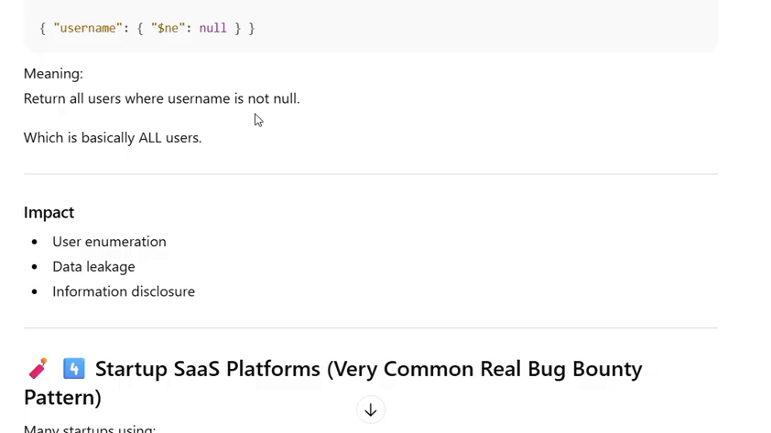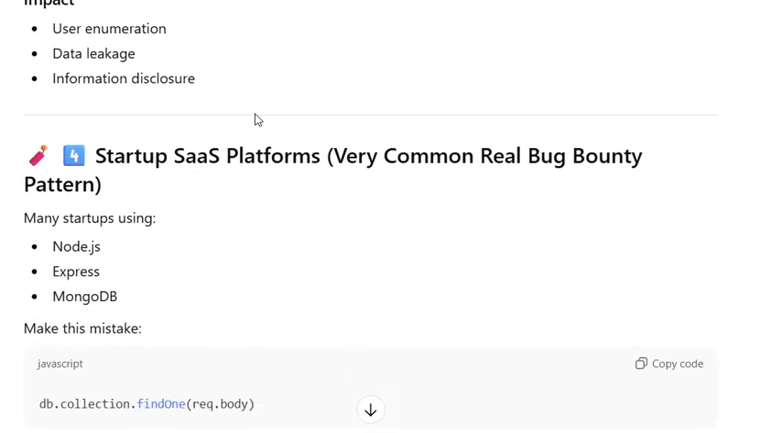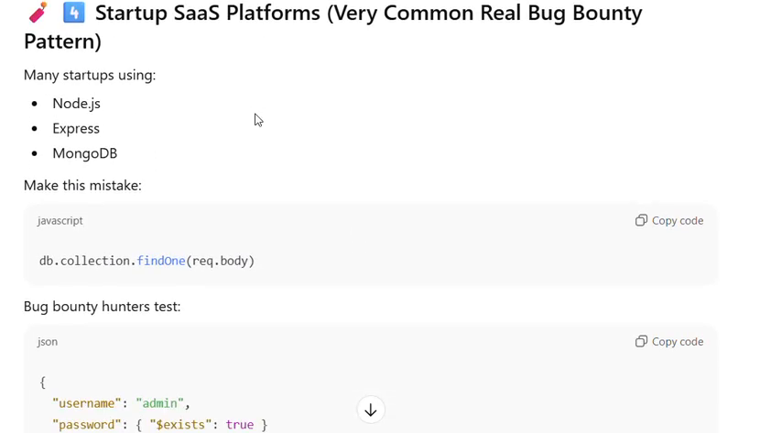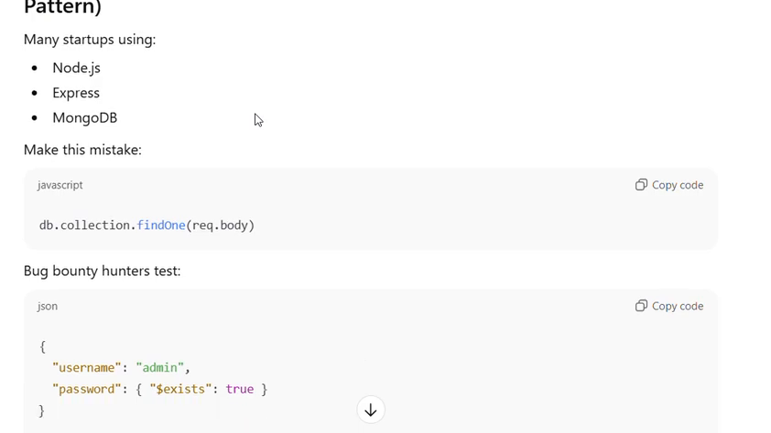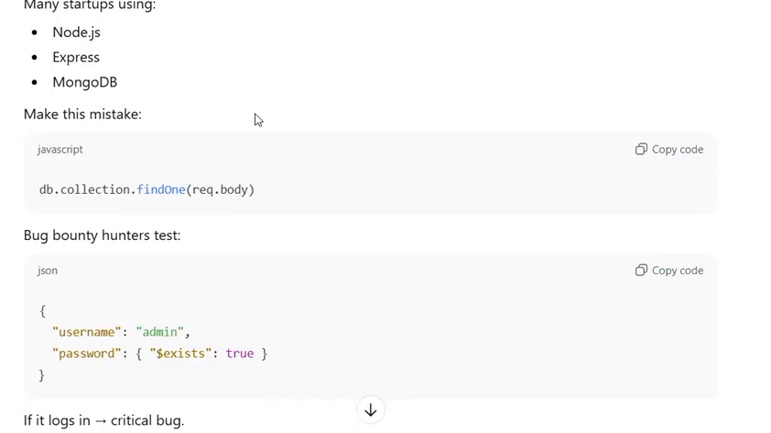Startup SaaS platforms: a very common real bug bounty pattern. Many startups using Node.js, Express, and MongoDB make this mistake. Bug bounty hunters test this payload, and if it logs in, it's a critical bug. This exact pattern has been reported dozens of times on bug bounty platforms.